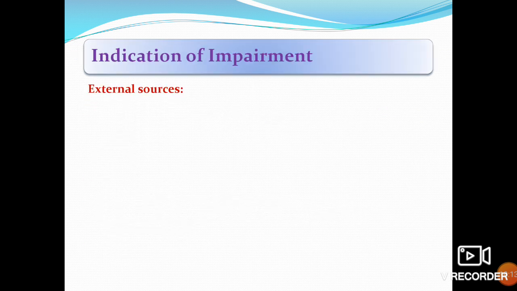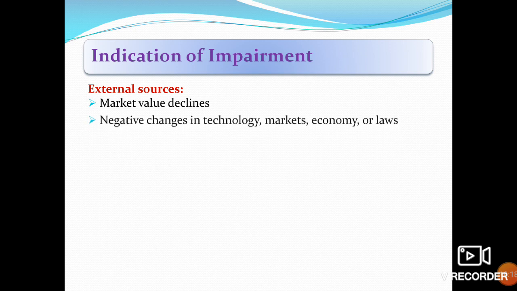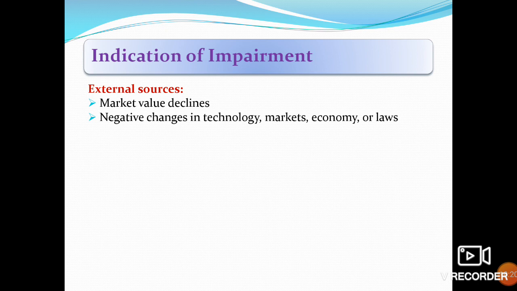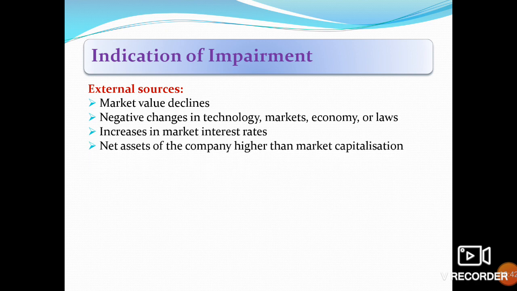Indications of impairment from external sources: decline in market value, negative changes in technology, market, economy, or laws. Technology changes, for example, when computers came, the accounting system was previously manual, and now technology has come. Also an increase in market interest rates, and net assets of the company being higher than market capitalization. These are the external indicators.